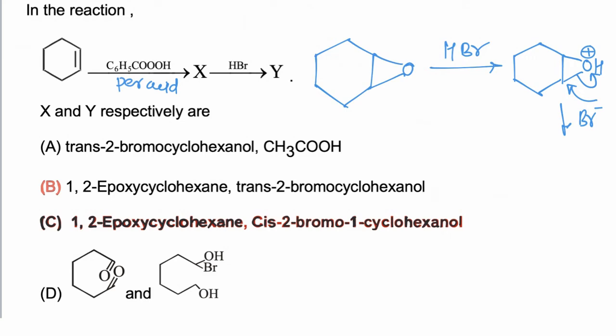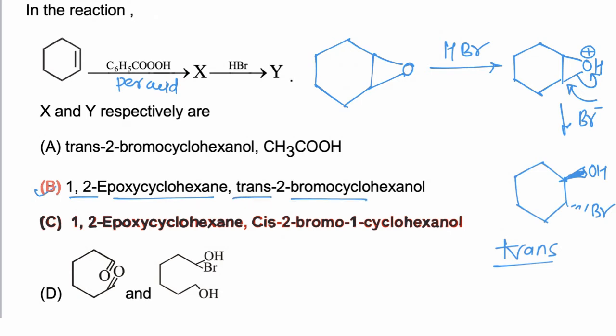In this reaction nucleophile will attack from back side. So if OH is situated in front, then Br will be situated in back. So trans bromocyclohexanol is formed as a product. Molecule is having trans configuration, and hence correct answer is B. In first case 1,2-epoxy cyclohexane is formed. In second step trans 2-bromocyclohexanol is formed as a product.